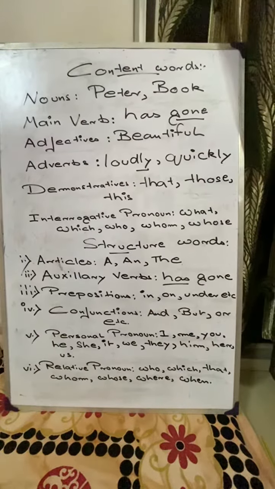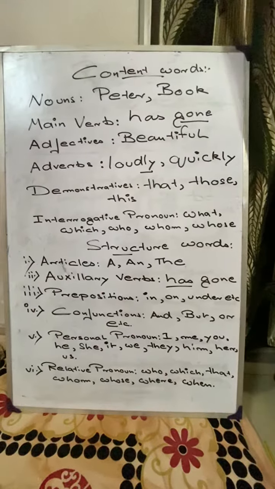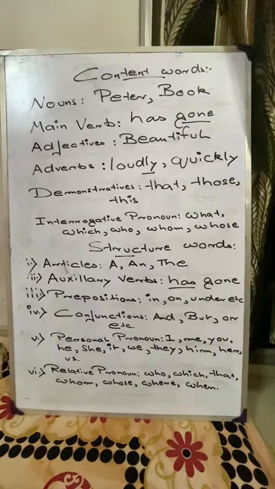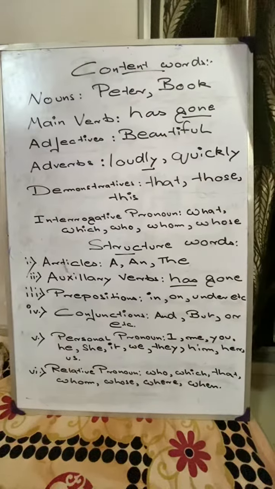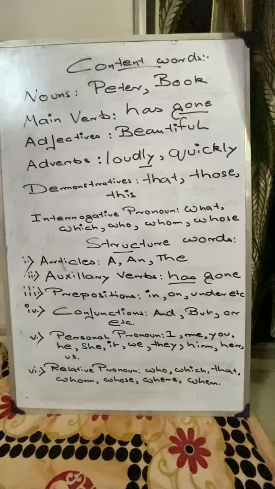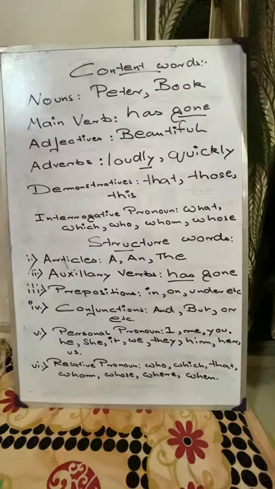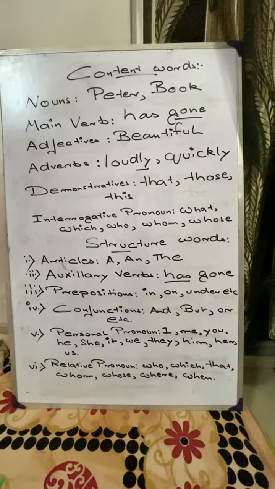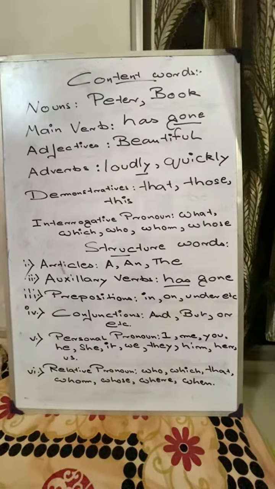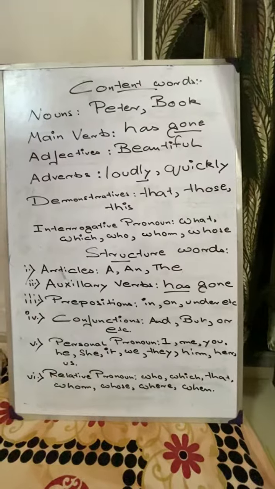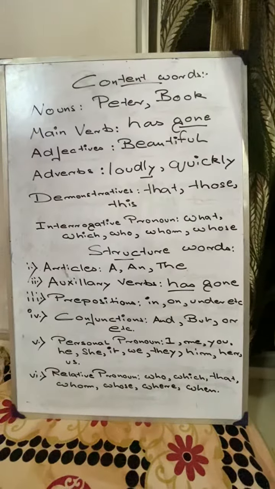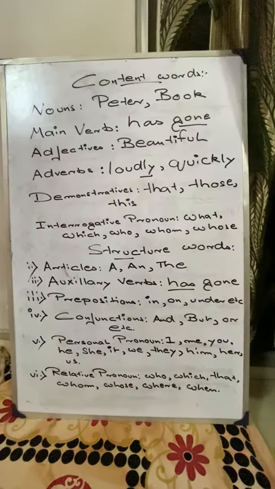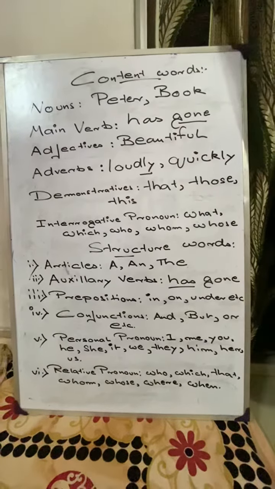Peter is a name, book implies something, it means something. Okay, so nouns fall under the category of content words. Main verb. Main verb, see, I have given you an example, has gone. We use this particular phrase in our sentences, has gone. Now, in this particular phrase, the content word is the main verb, gone. And see, I have underlined the word gone. Gone is the content word.